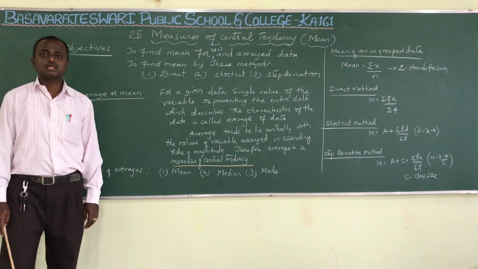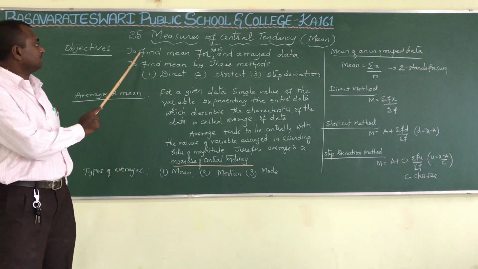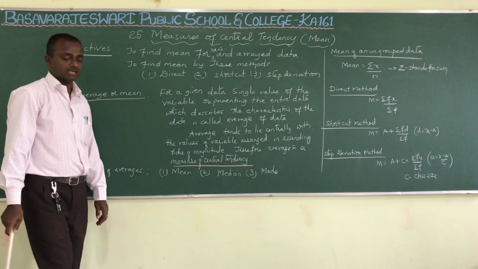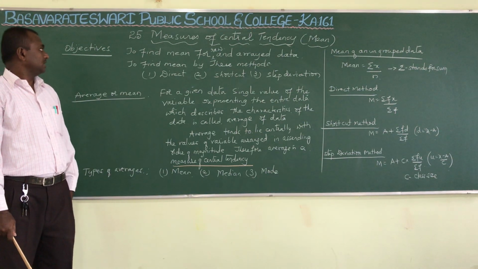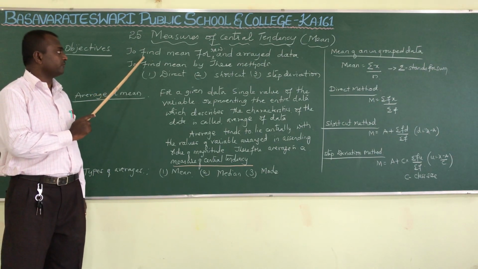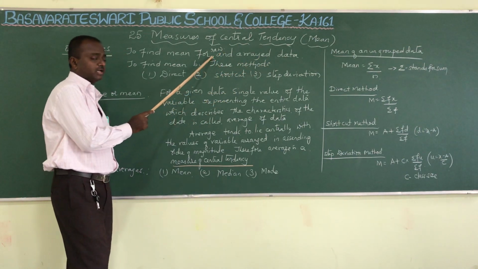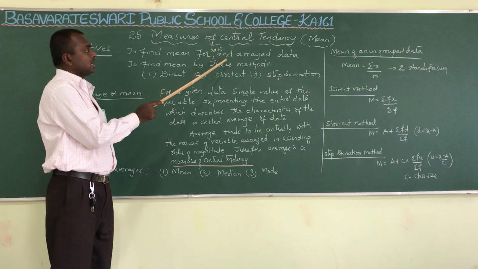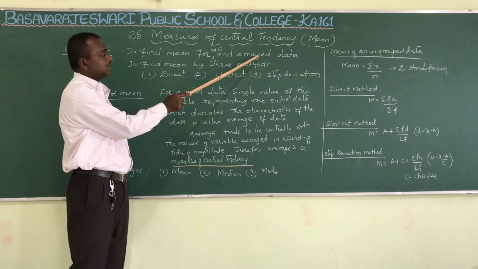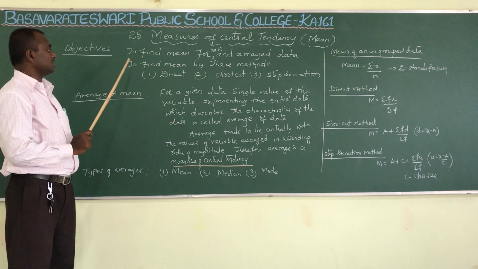Dear students, in this class we will discuss a new chapter based on statistics, chapter number 25, measures of central tendency, that means mean. So what are the objectives of this chapter? Here in this chapter we will find out mean for raw and arrayed data. Raw means not arranged properly, just data. Arrayed means properly arranged, in the form of tabular columns. Such type of data is called arrayed data, that we are going to learn in this chapter.